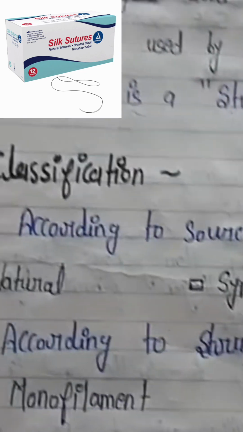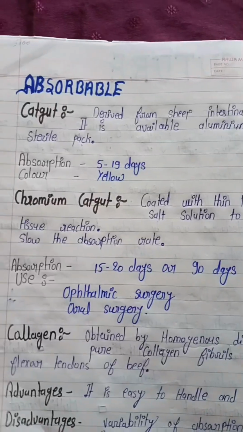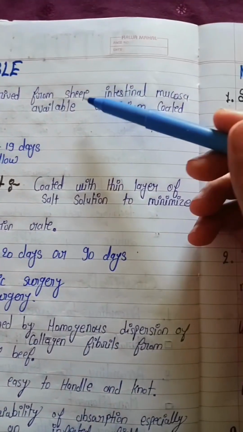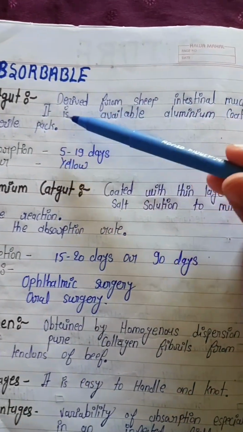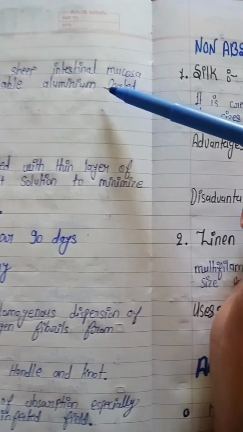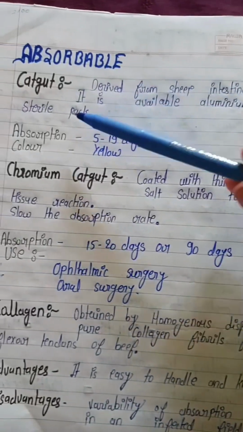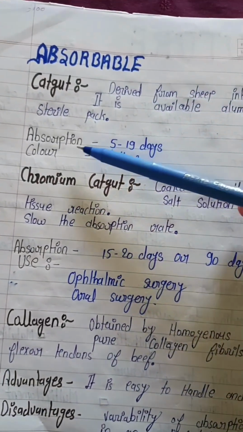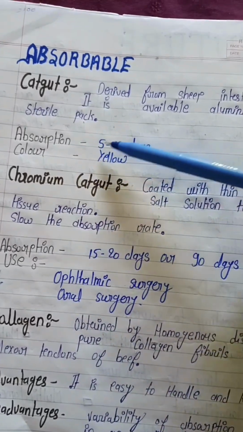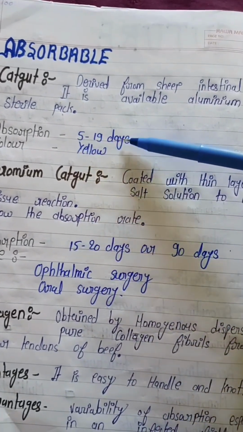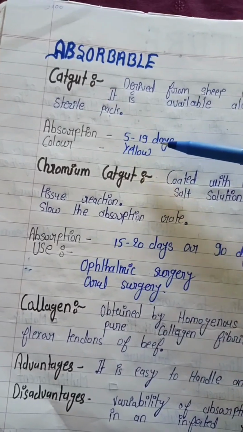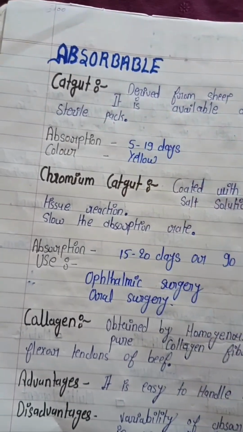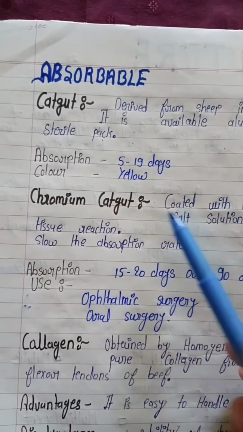You can see absorbable suture is catgut, which is derived from the sheep intestinal mucosa. Now it is available plain and aluminium coated. Absorption takes 5 to 19 days, so this suture gets completely absorbed in the skin. Now its color is yellow.